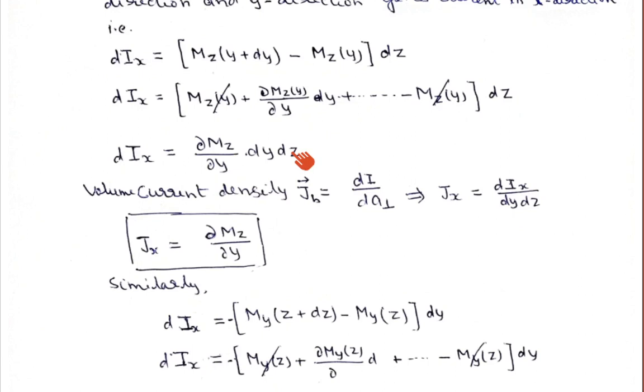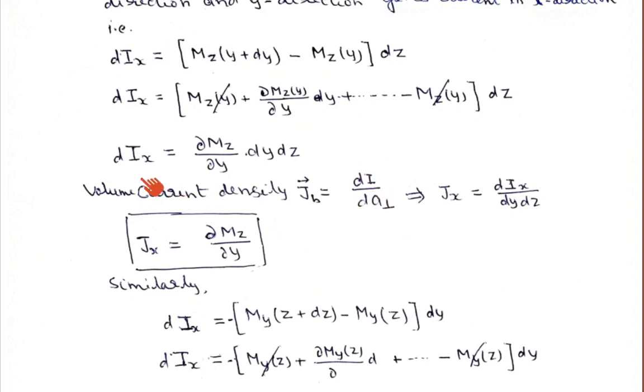Now we will define the volume current density, as I have already defined in my previous lectures. The volume current density JB can be written as di upon dA perpendicular, the current divided by the perpendicular area.